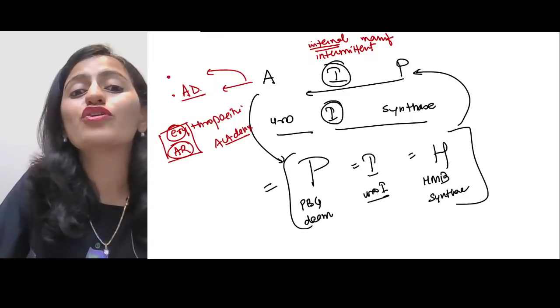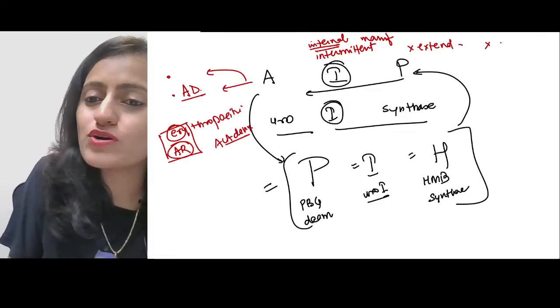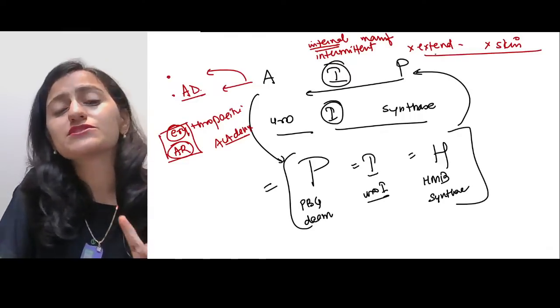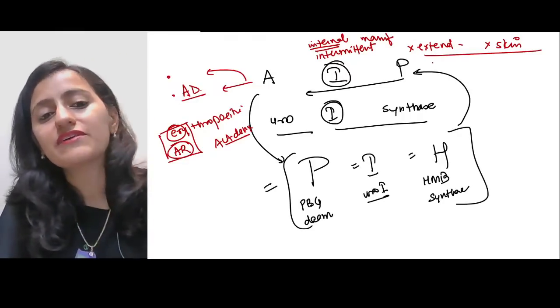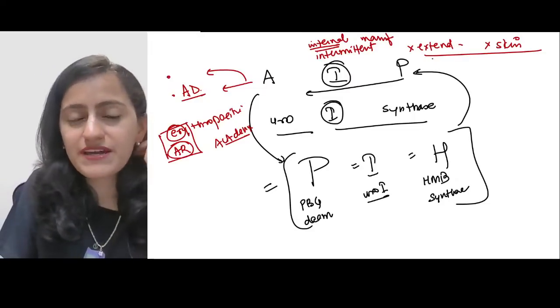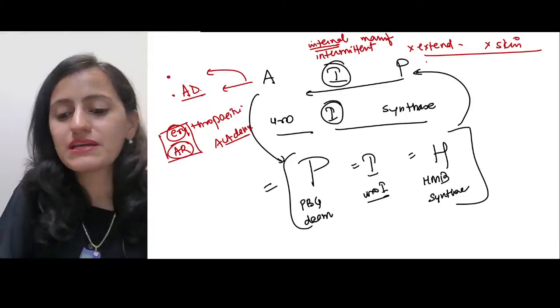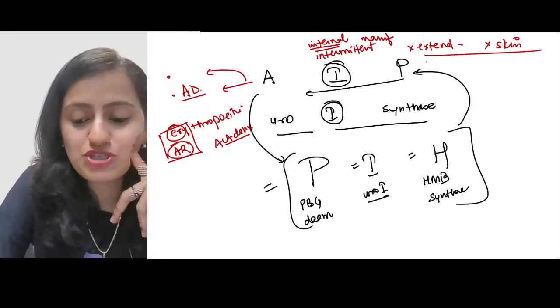There are no external manifestations. That means there are no skin lesions in acute intermittent porphyria. It is only neurovisceral, neuropsychiatric symptoms, and the liver is affected, right? The liver is affected. There is abdominal pain, tachycardia, liver affected, brain affected, neuropsychiatric. Okay. Remember, only internal manifestations are seen.